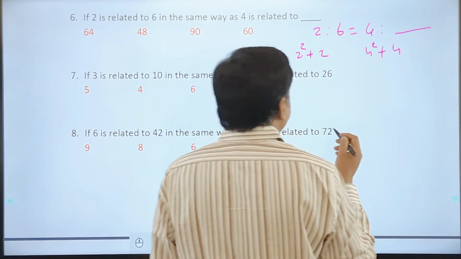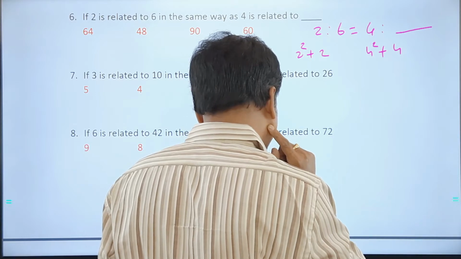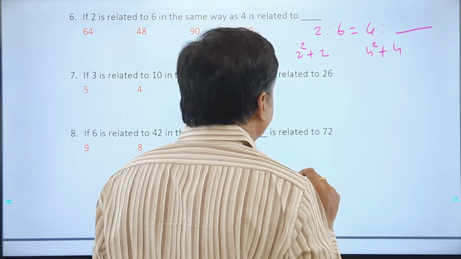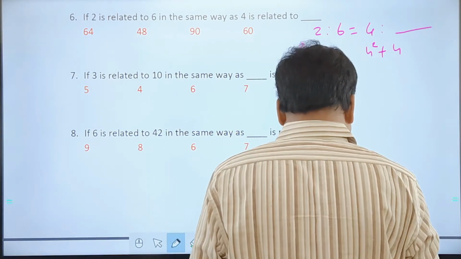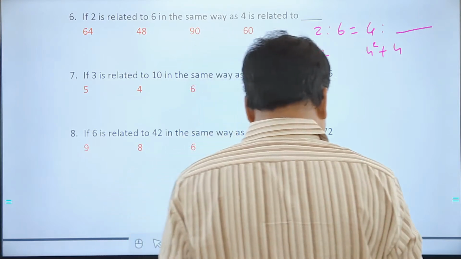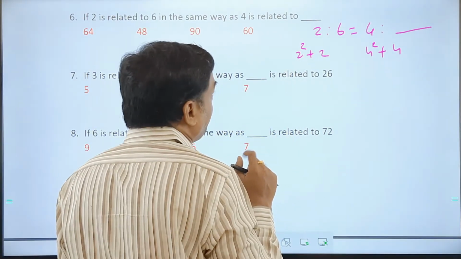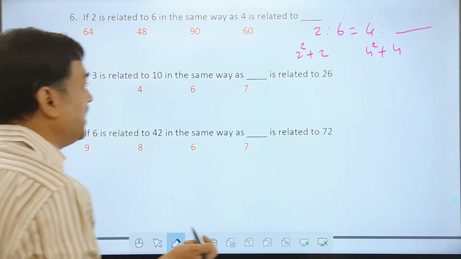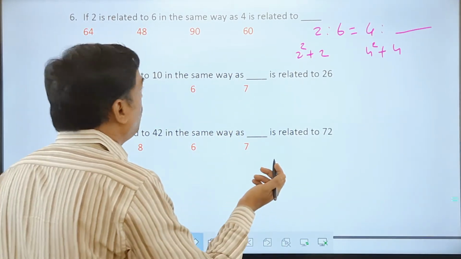Next, 2 becoming 6. A perfect square plus 1 minus 1 kind of a number. 2 becoming 6, so how do we get this? 2 cube minus 1? No, not possible. And the other number could be 2 becoming 6, plus 1 square minus 1. I'm not finding it here. So what can be the logic here?